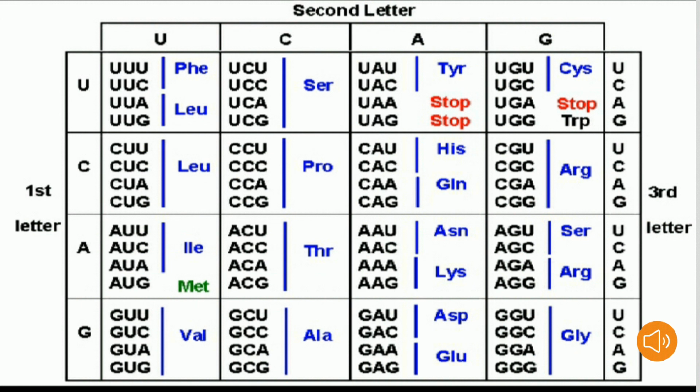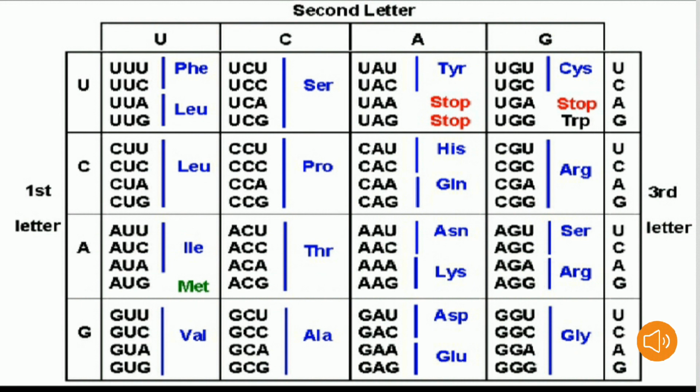Third row, first quarter, AUU, AUC and AUA code for the amino acid isoleucine. And AUG codes for the amino acid methionine. The short form of methionine is Met, and that is nothing but AUG.